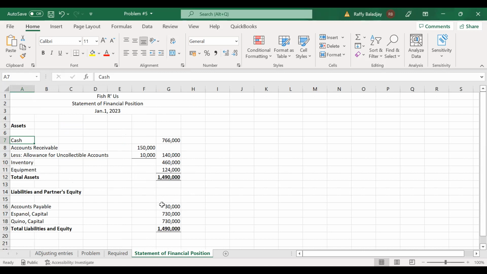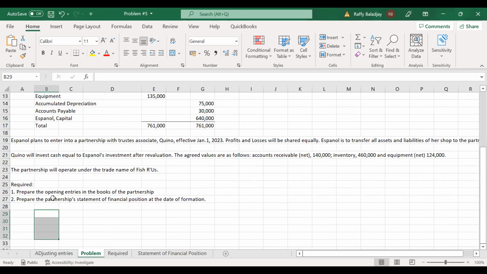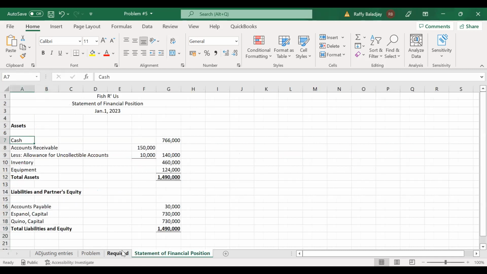Accounts payable, you have 30,000. Hispanol capital, 730,000. Keno capital, 730,000. And then your total liabilities and equity is 1,490,000. So we have accomplished here the required opening entries in the book of the partnership and preparation of the statement of financial position.